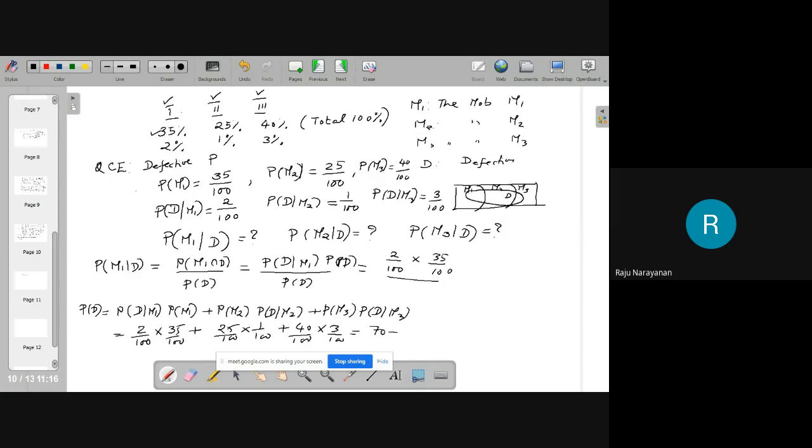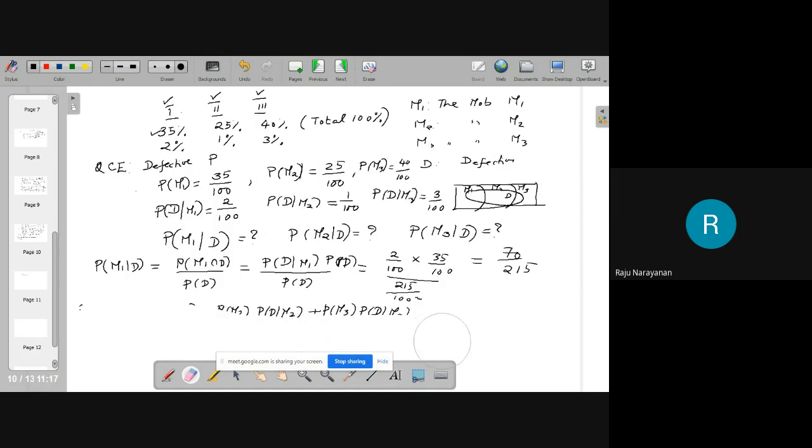That is 70 plus 25 plus 120 by 100 into 100. Don't simplify. We can cancel here. 70 plus 25, 95. 95 plus 120, 215 by 100 square. That is 70 by 215. I am erasing this portion because I have already found that value. Then what is probability of M1 given D?